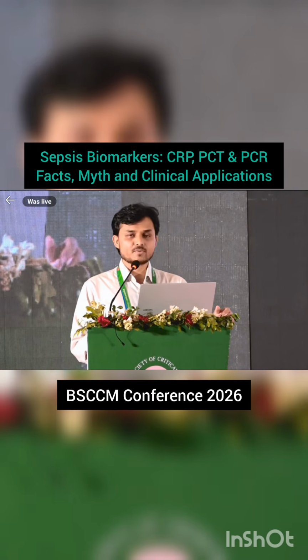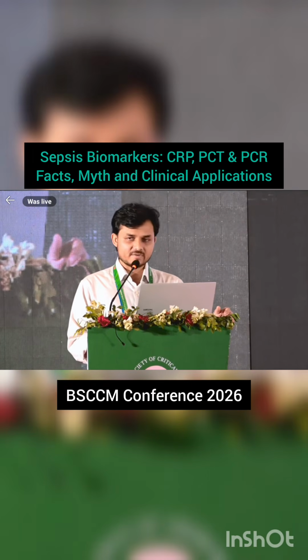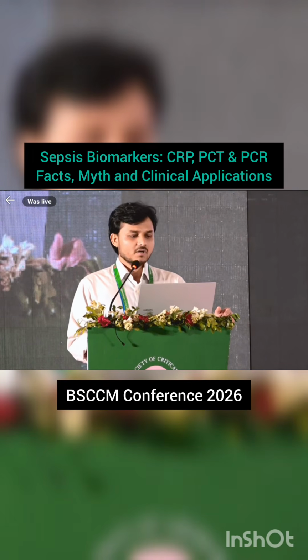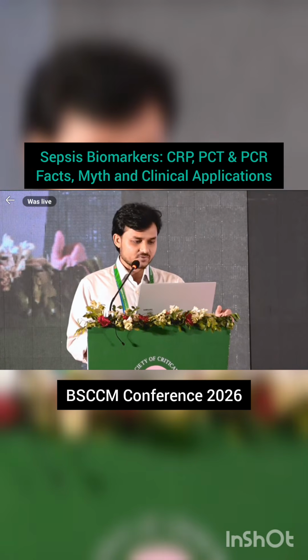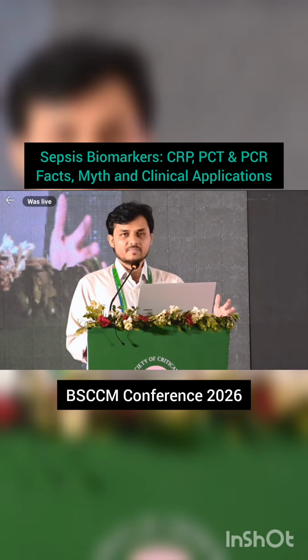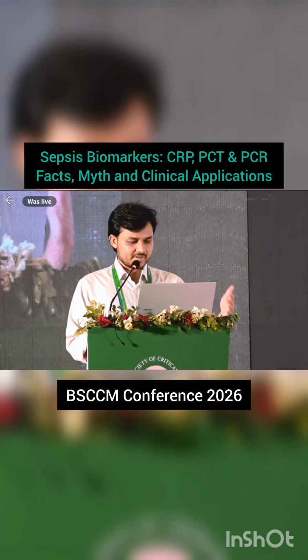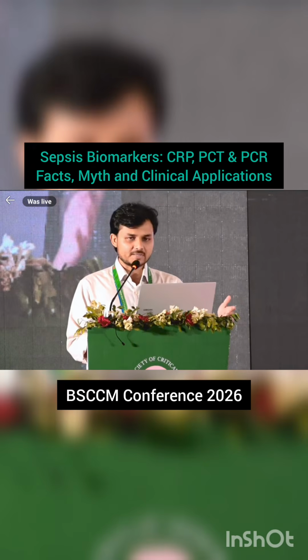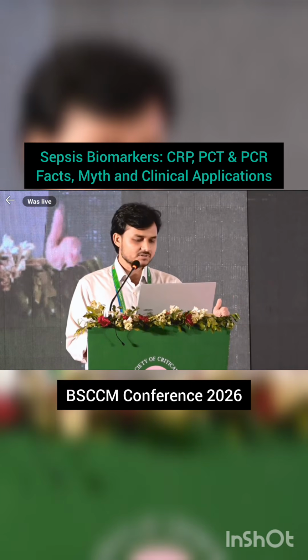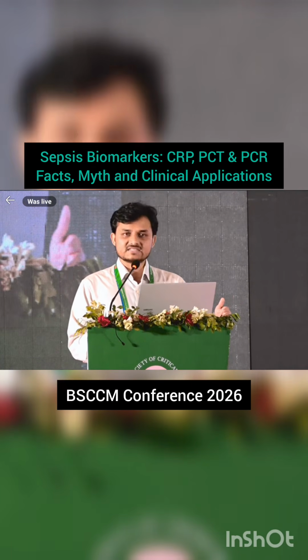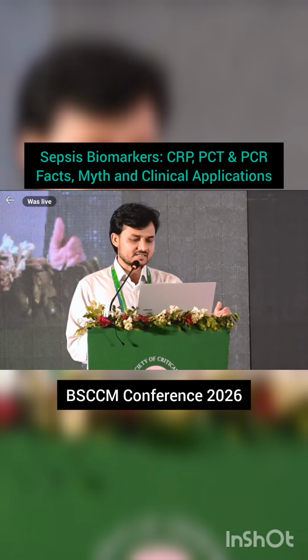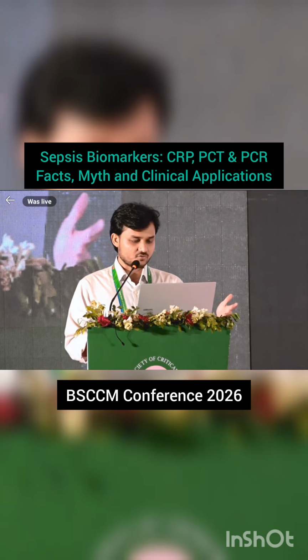Next, the procalcitonin, the main antibiotic stewardship tool, which is the precursor of calcitonin and released during bacterial sepsis. We can use the procalcitonin as a differentiating marker of infective cause from non-infective cause. And it is an earlier riser than the CRP. We can check that it rises within 2 to 4 hours and peaks within 12 to 24 hours.